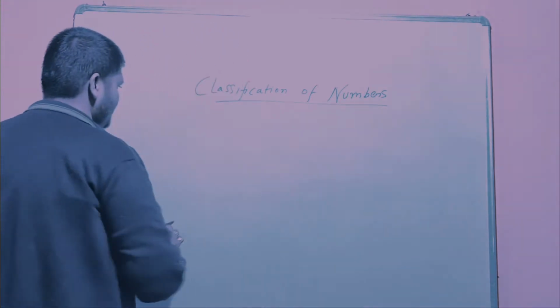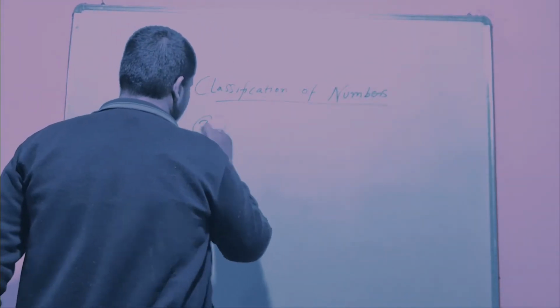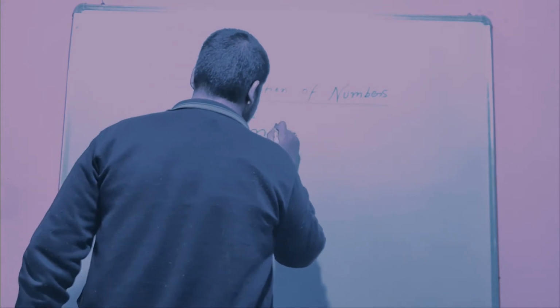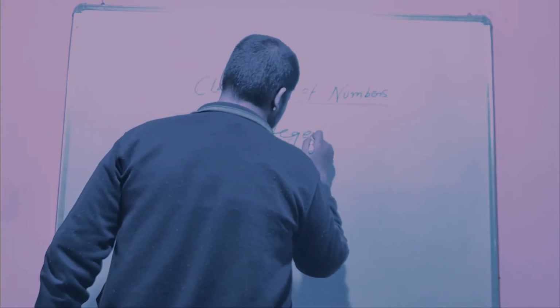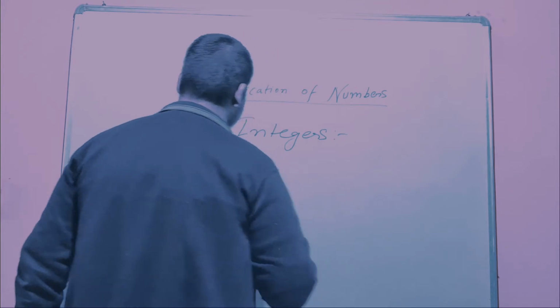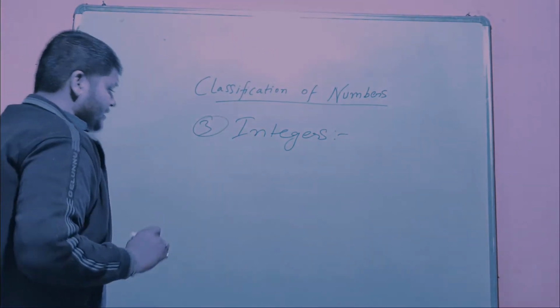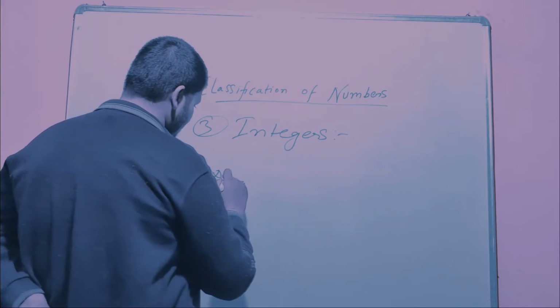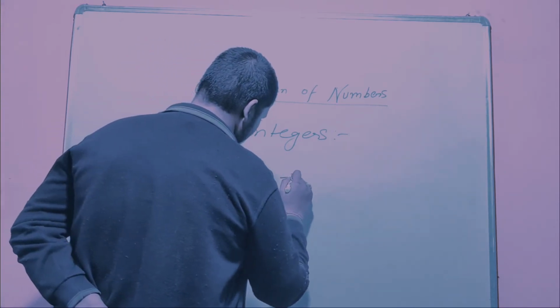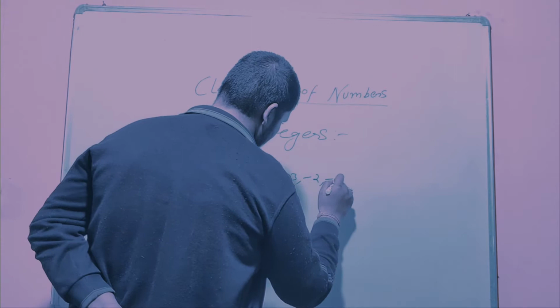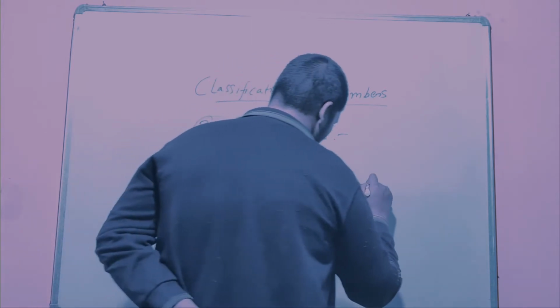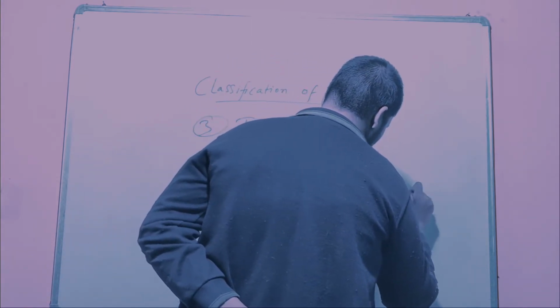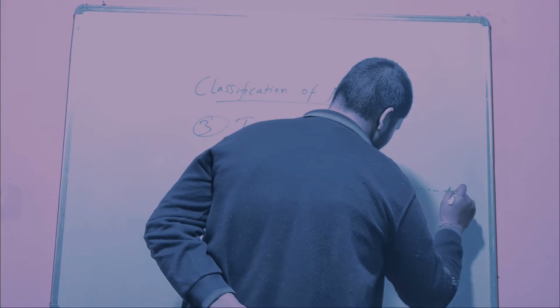The next one is integers. Okay? Integers are nothing but numbers continuing from minus infinity, dot dot dot, up to minus 3, minus 2, minus 1, including 0, 1, 2, 3, dot dot dot, up to plus infinity.